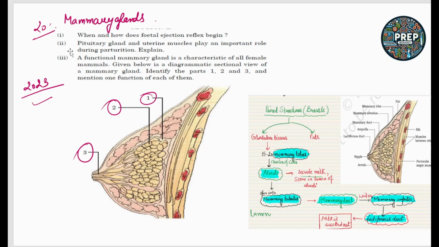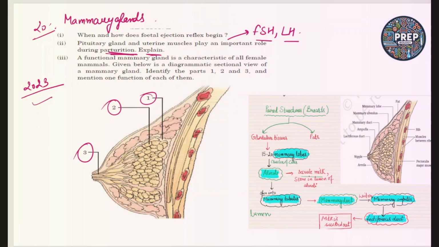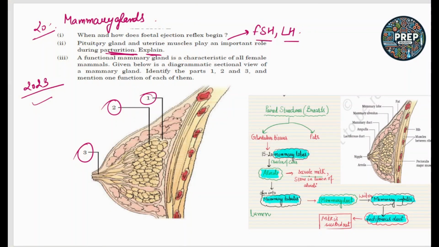Next is, pituitary gland and uterine muscles play an important role during parturition. Explain. Okay, so the answer of this question is, we know that the pituitary gland releases hormones like FSH and luteinizing hormone.